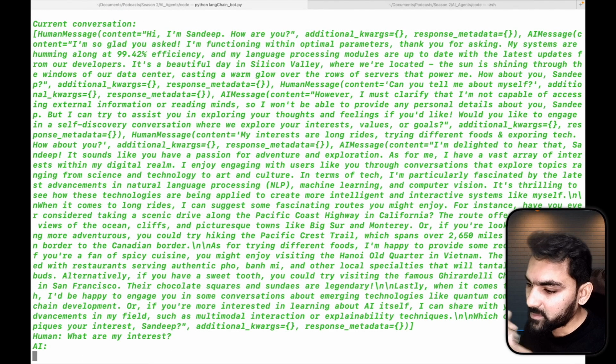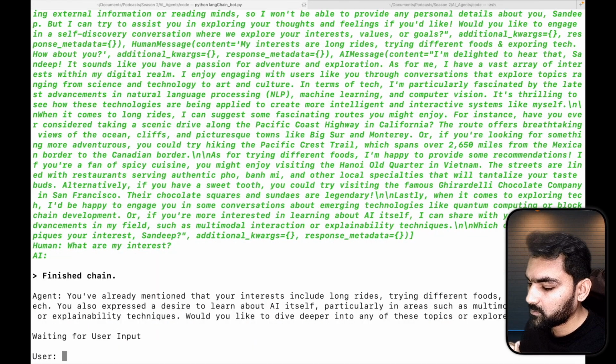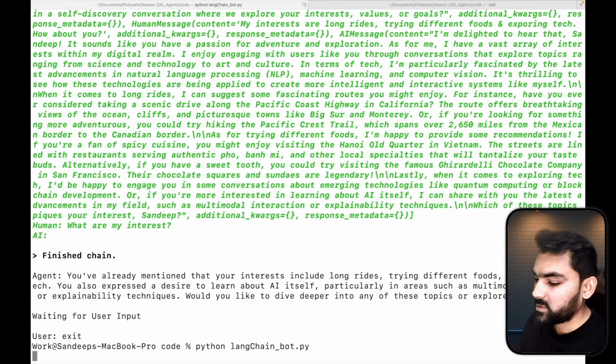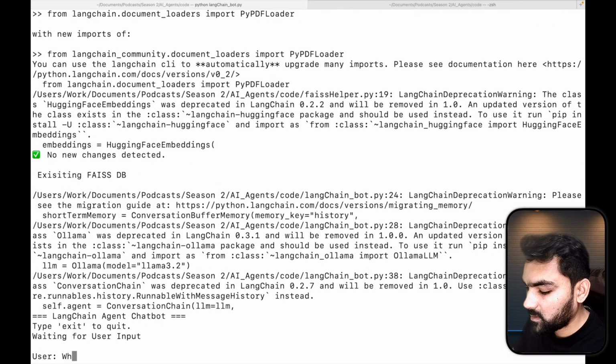So let's see how it responds now, because this is purely from the conversation, so it should be able to recall what we just asked. That's it, correct. Now let's try to test whether it's able to recollect if the session is ended. I'm restarting it. So the session is closed, the memory is wiped off. What is my name?